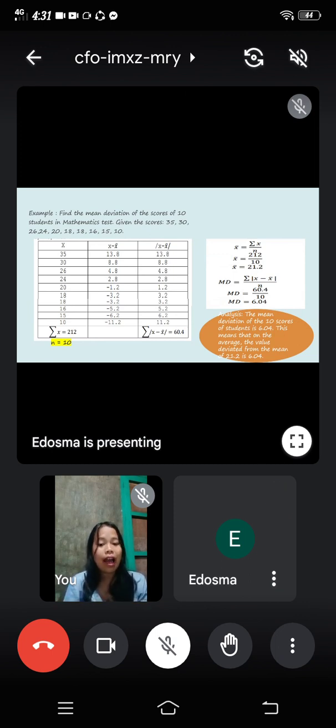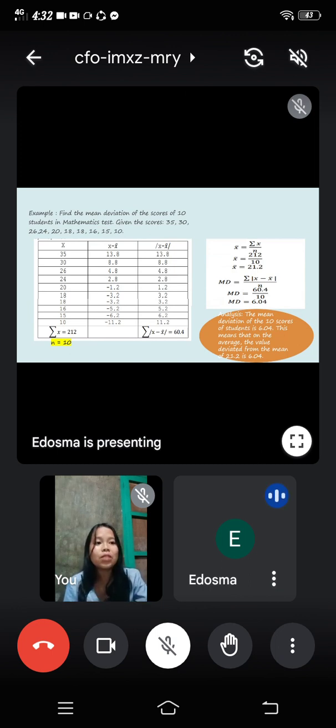Do you get how we are able to solve this problem, class? Okay, do you have any questions? Okay, so you have questions about the second table. In the third column, you just have to take the absolute value from here, class. After getting it, you have to add them all. Then we will substitute it to the formula and divide it by 10. Do you understand? Any questions?